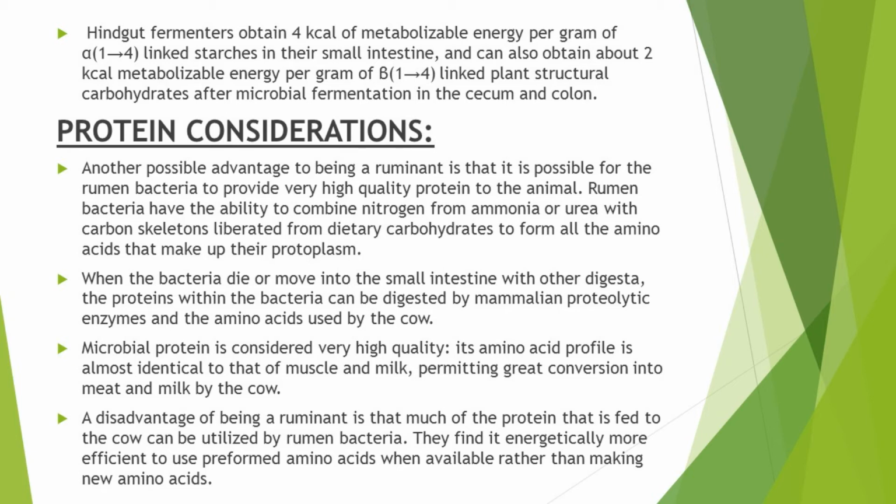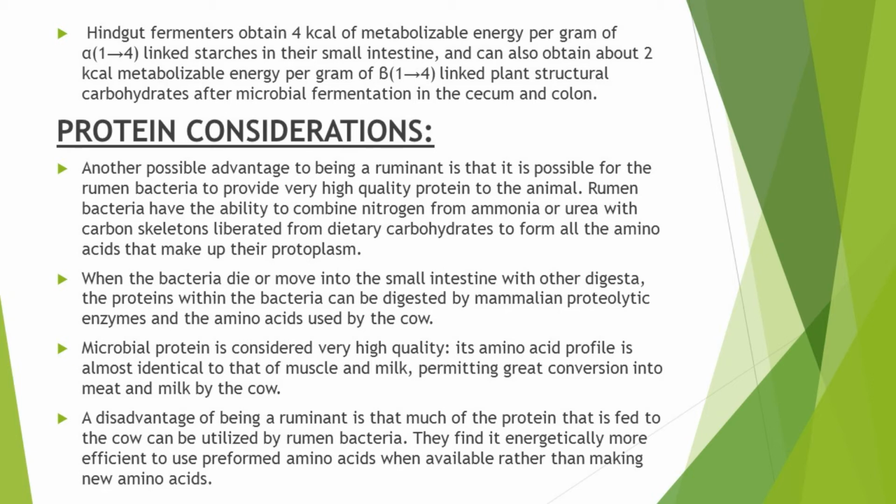In ruminants, the reason for this decreased extracted energy is the utilization of the starches by the rumen bacteria as an energy source. But monogastric animals derive very little energy from cellulose and hemicellulose as compared with ruminants. Ruminants can still obtain about 2.2 kilocalories of metabolizable energy per gram of cellulose and hemicellulose in the diet. In non-ruminants, cellulose doesn't supply the same amount of energy as starches do.